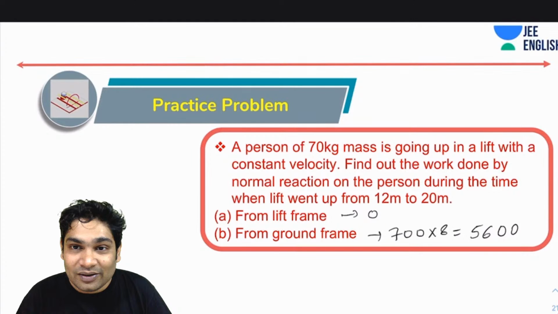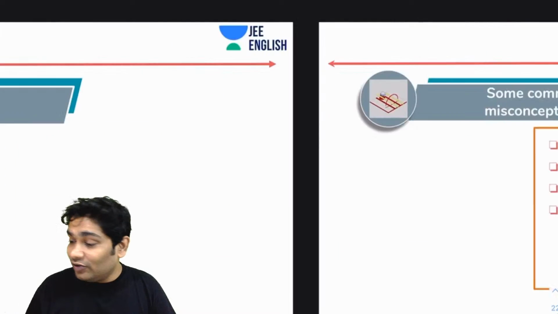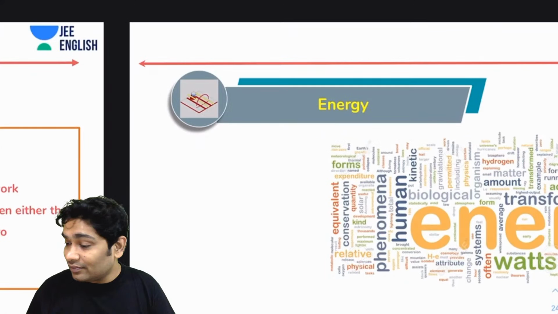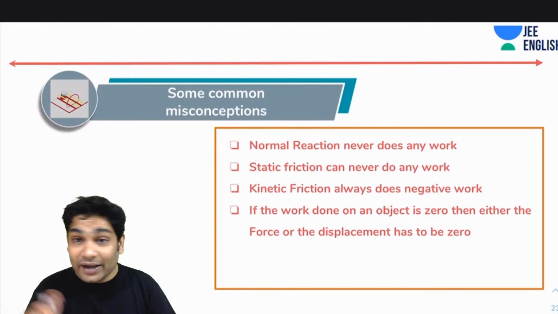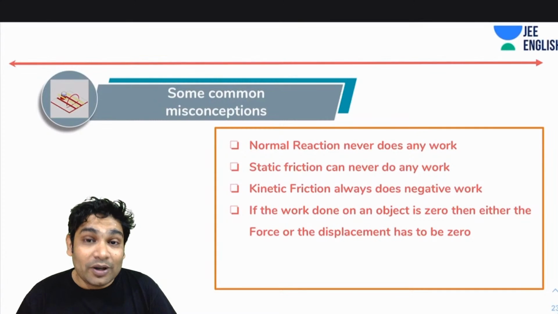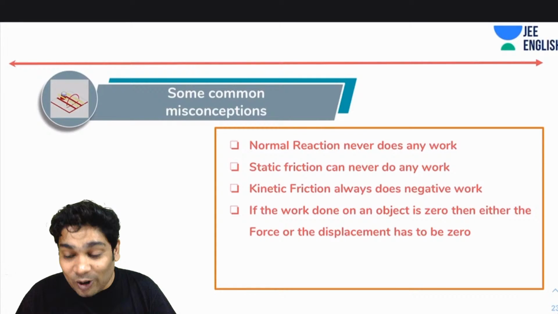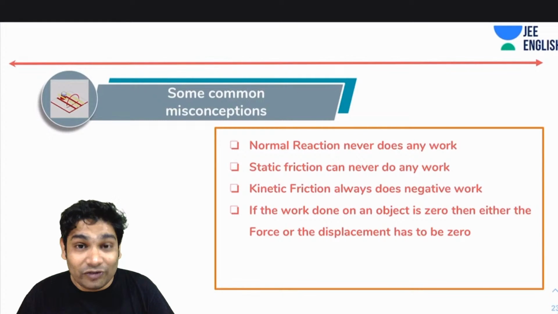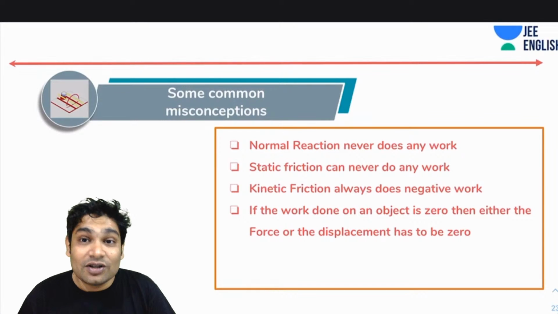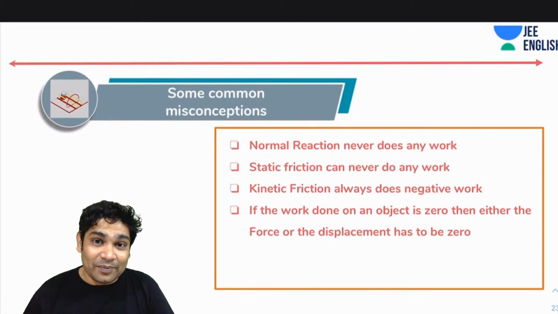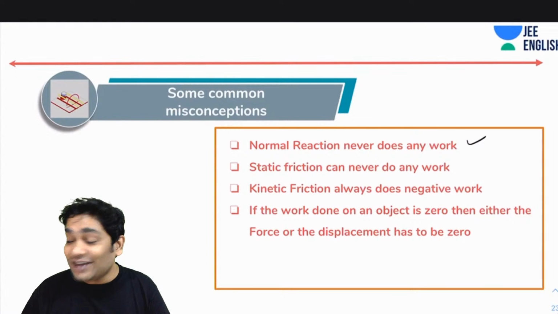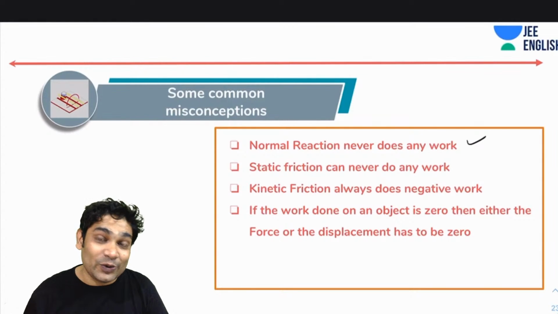Alright. Good. So let's move forward then. I added this slide intentionally because there are some misconceptions about friction and about work which I wanted to discuss. As you've already seen, a common misconception that students have is that normal reaction never does any work. That is not true.